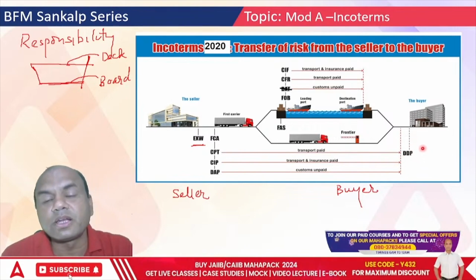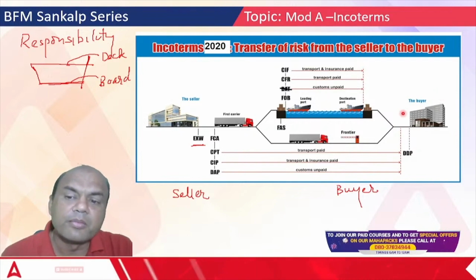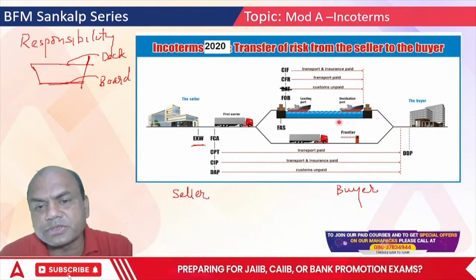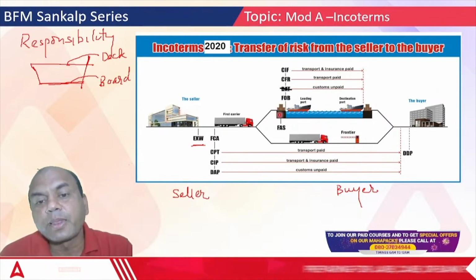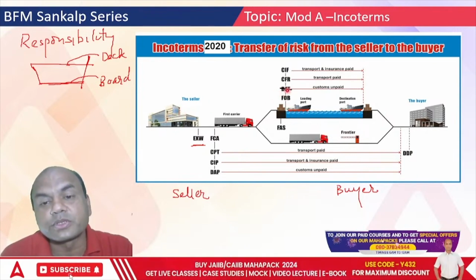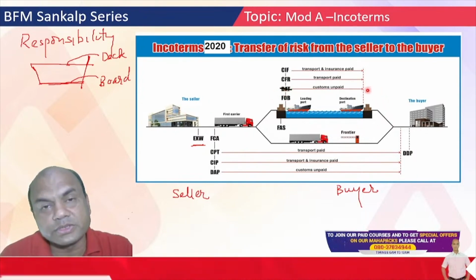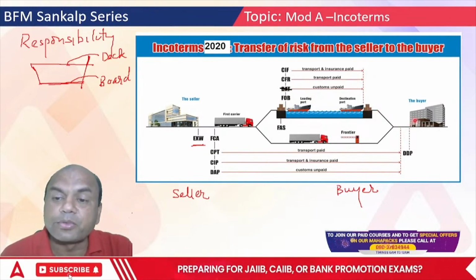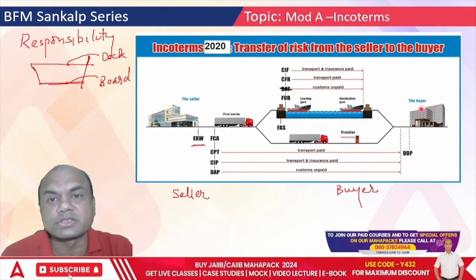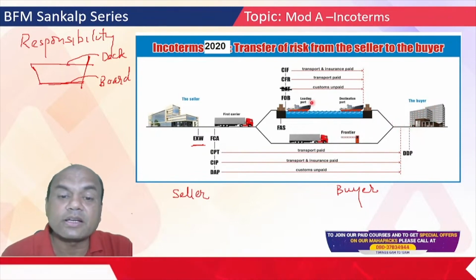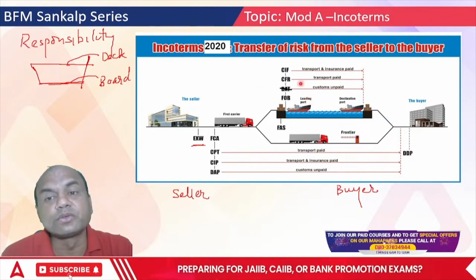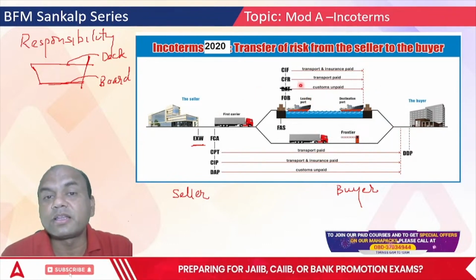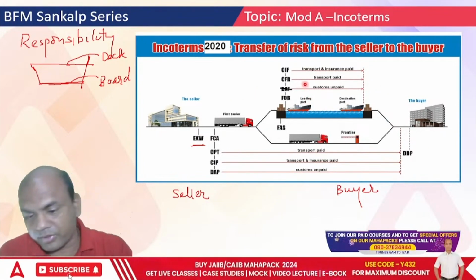DDP is applicable. DDP means delivery duty paid. It is the best Incoterm for the buyer. Why? Because here every responsibility is on the seller: paying the customs duty at the export side, paying the customs duty at the import side, then bringing the goods up to whatever place the buyer wants. So that is known as DDP. These are the 10 Incoterms which are used basically in any export or import trade.